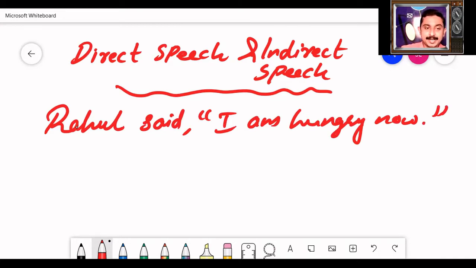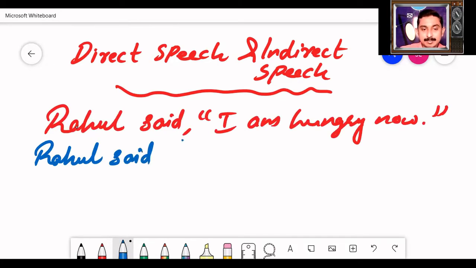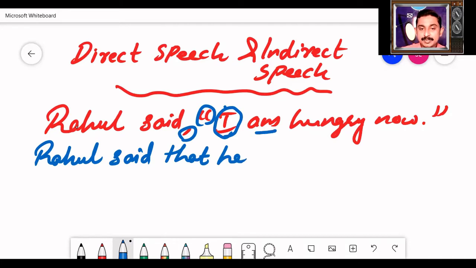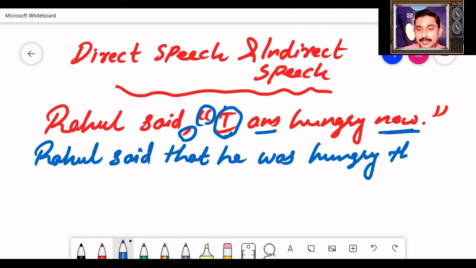How do you change it into indirect speech? First, you need to write Rahul said, remove the comma and inverted commas, and write the word that. Rahul said that. Now the pronoun has to be changed. I has to be changed. Rahul is a masculine gender, so we write he. Am becomes was. This is the change of tense. Hungry. Situation now becomes then. This is how we write a sentence in indirect speech.